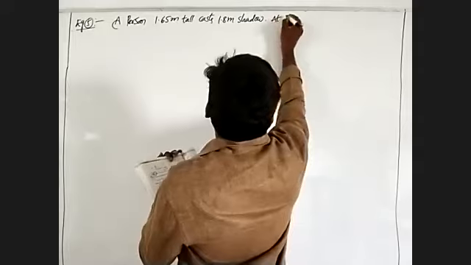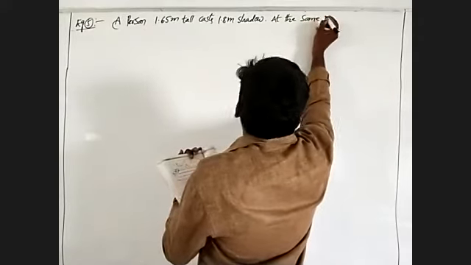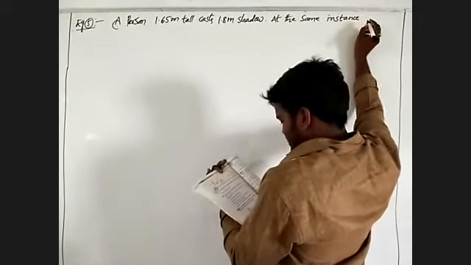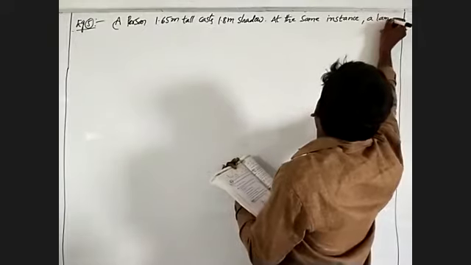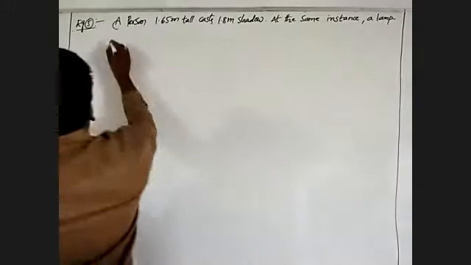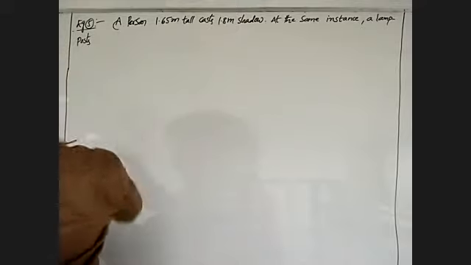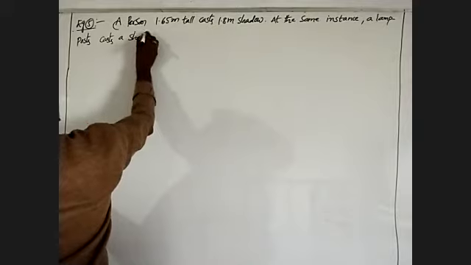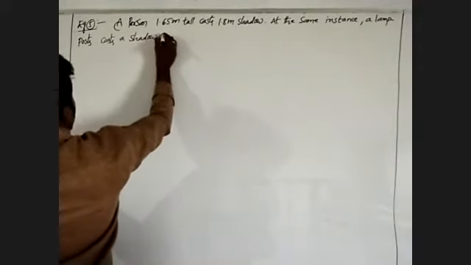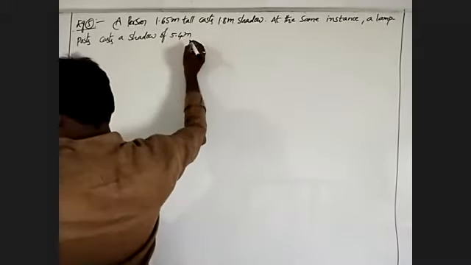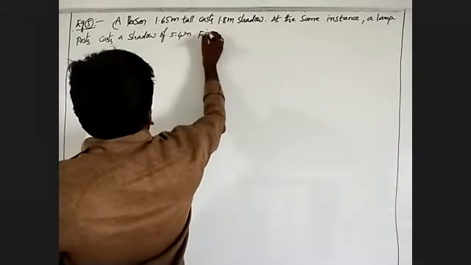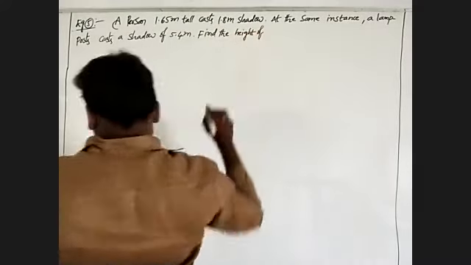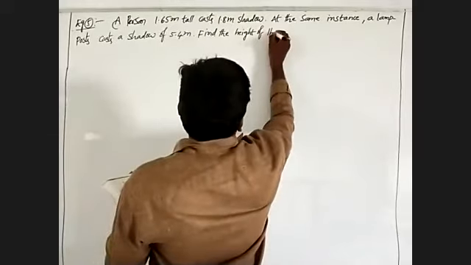At the same instant, a lamp post has a shadow of 5.4 meters. Find the height of the lamp post.